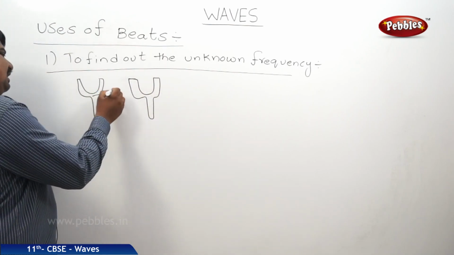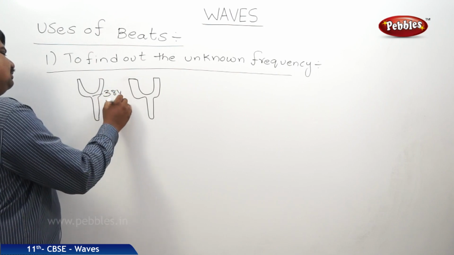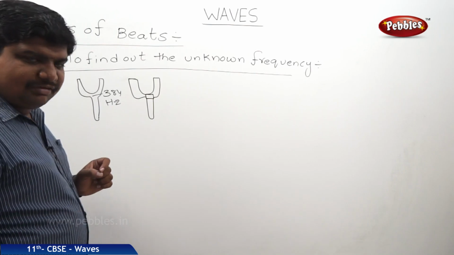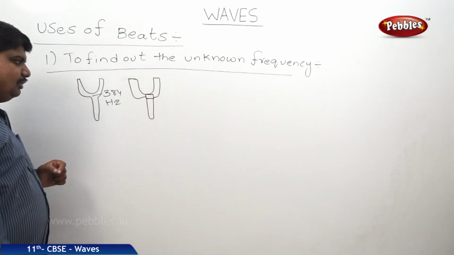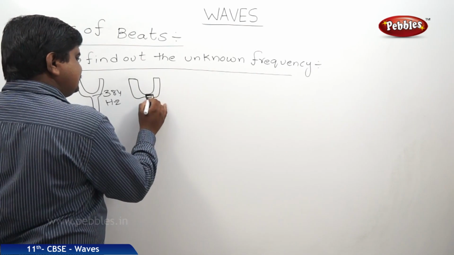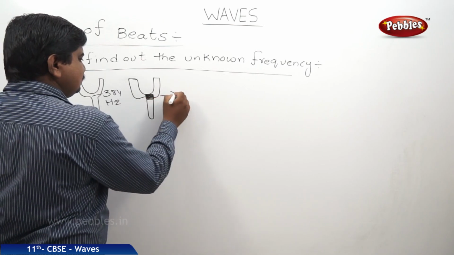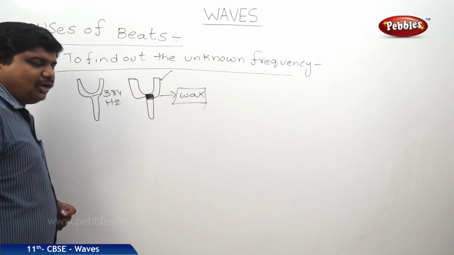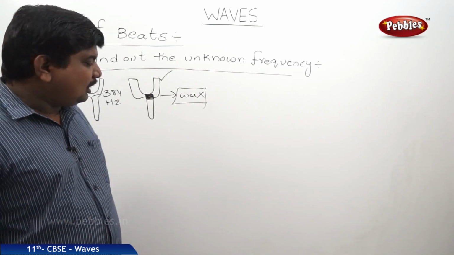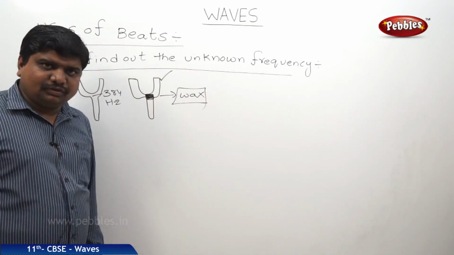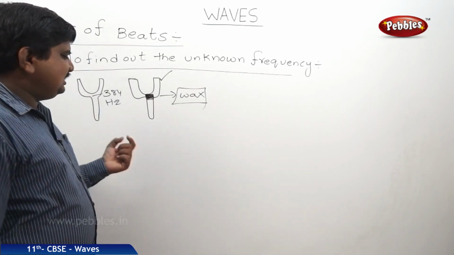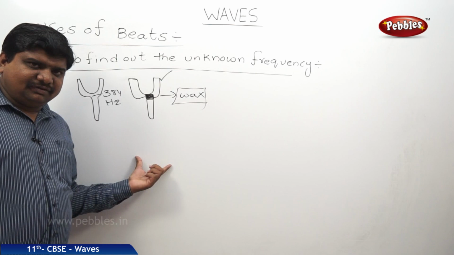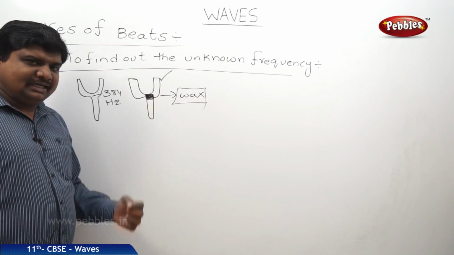One has 384 Hz, and the reading of the frequency will be on each tuning fork, but here it is coated with wax. Now we should find out the unknown frequency of the given tuning fork. So what should we do? We should check the number of vibrations made by each one and find the difference between the frequencies, and automatically we will get it.